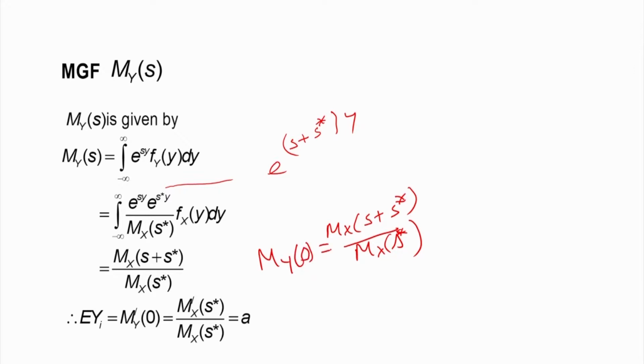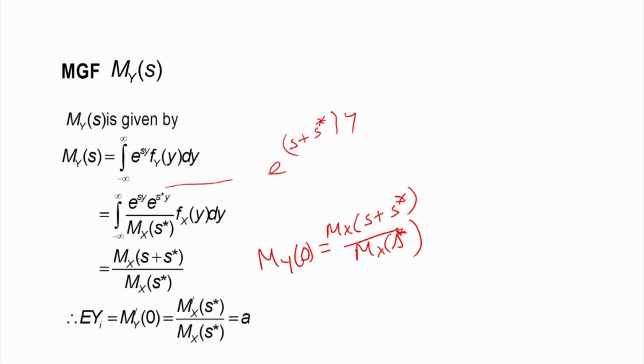Now we have to find the mean of this distribution. That is important, we have to use that. We immediately find that the expected value E of Yi of the IID sequence is equal to the derivative of My of s, that is the MGF, at s equal to 0.